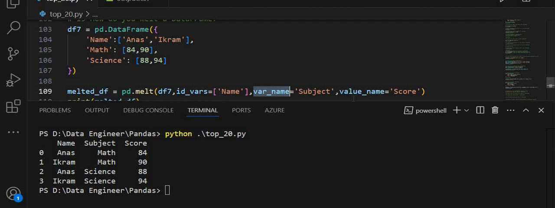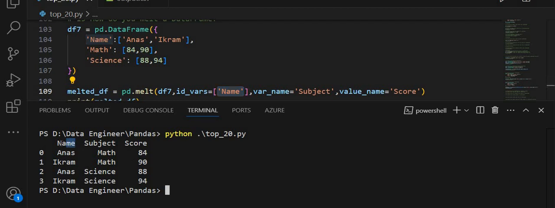I want to reshape the original data frame df7 from a wide format to a long format. For id_vars I am passing the name column, to keep the name column as it is.